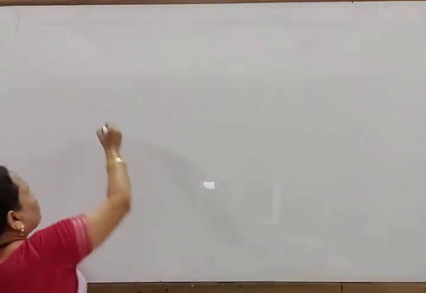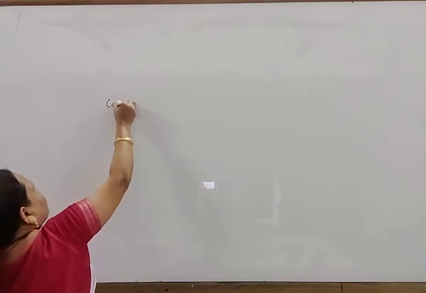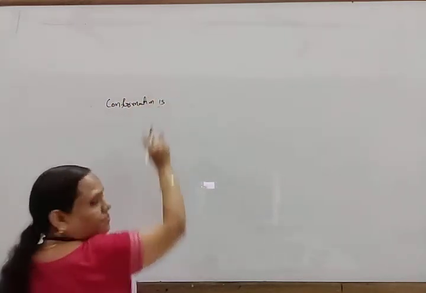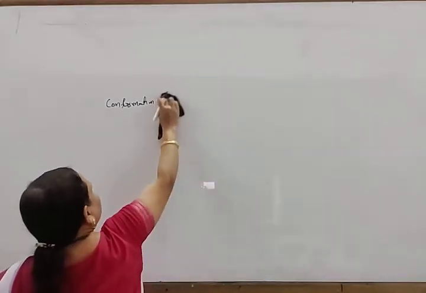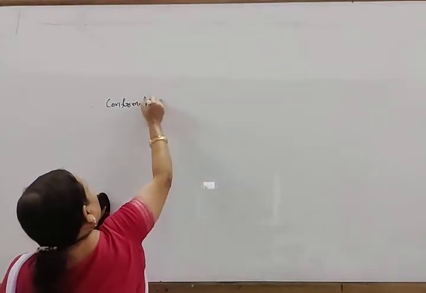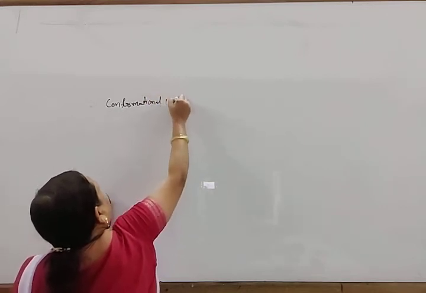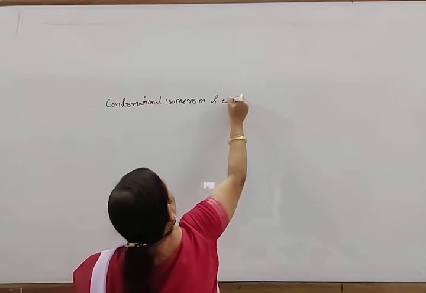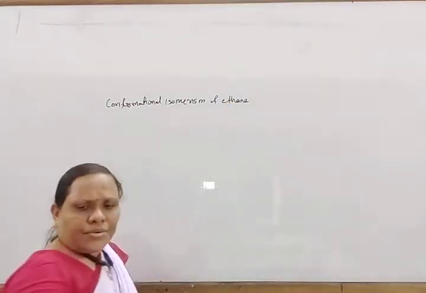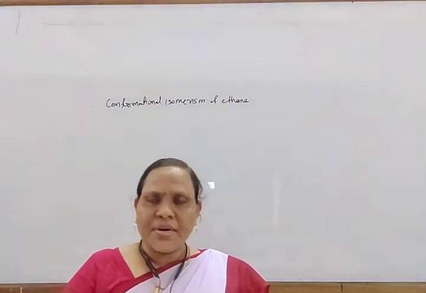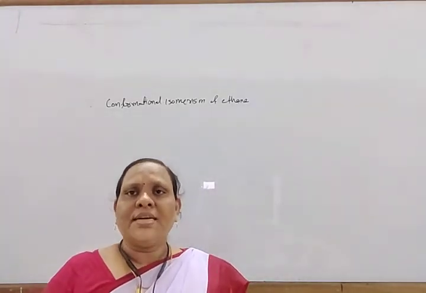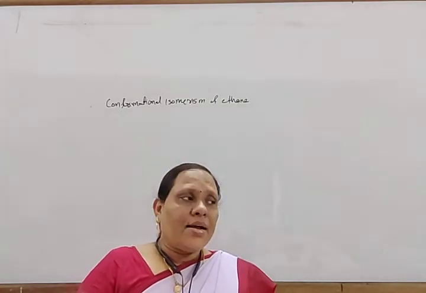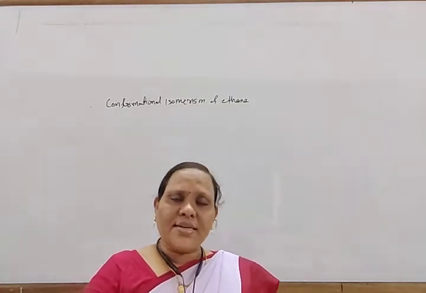So here, conformational isomerism of ethane. You know in ethane there are two carbon atoms, and each carbon atom is sp3 hybridized, so it has a tetrahedral structure.